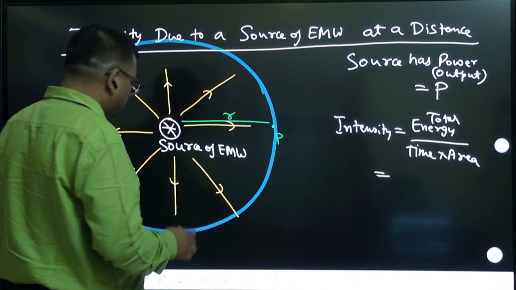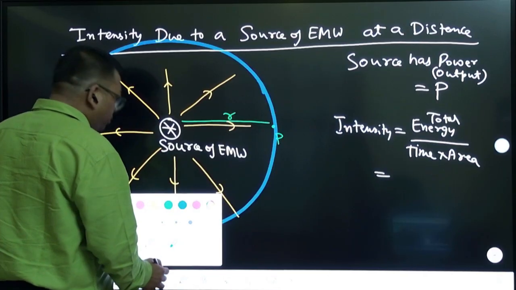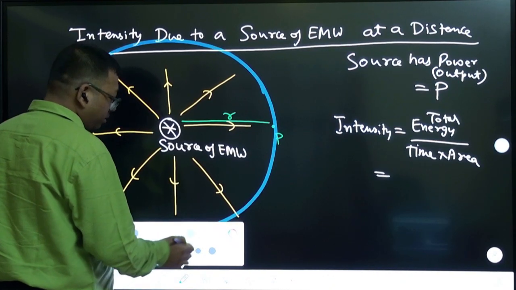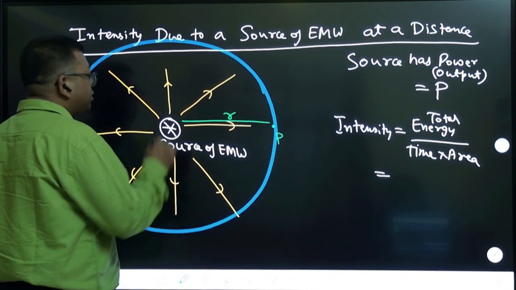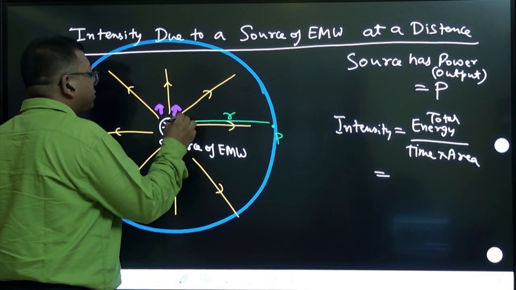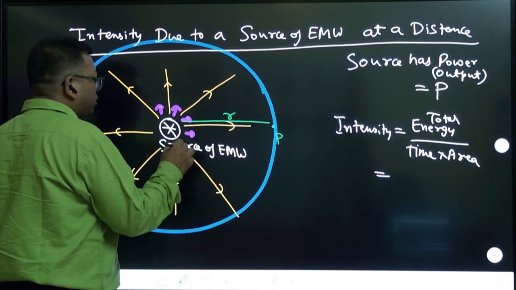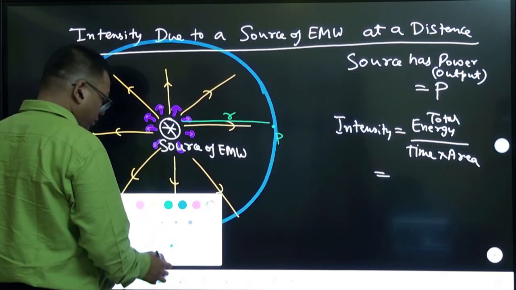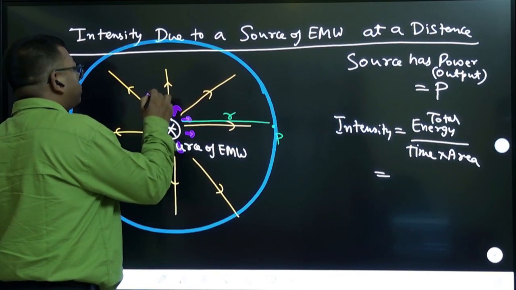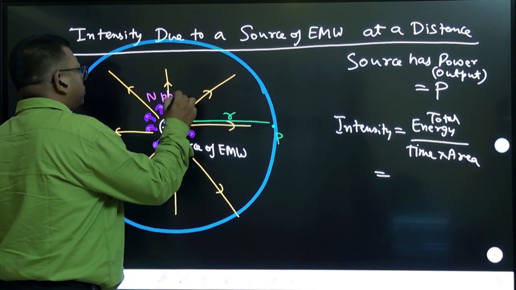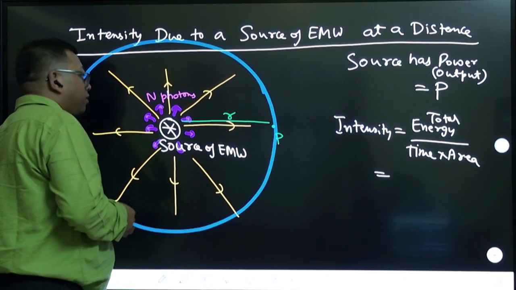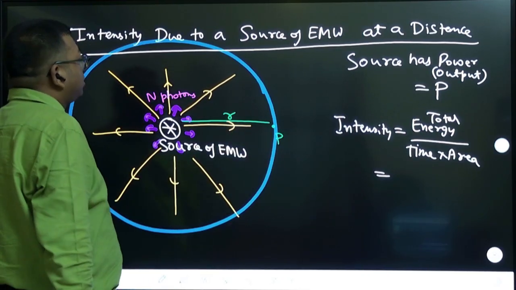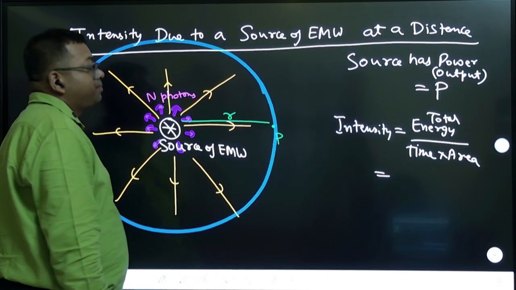So let us understand here that suppose this source is emitting photons, right? Only photons it is emitting. Let us say it is emitting n photons, and the same n photons will reach there.